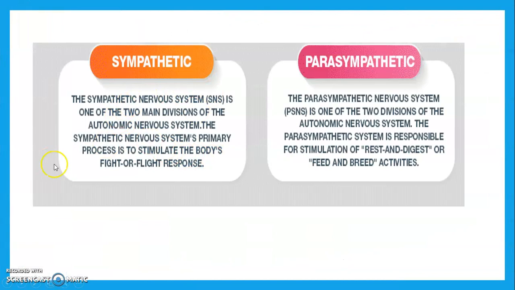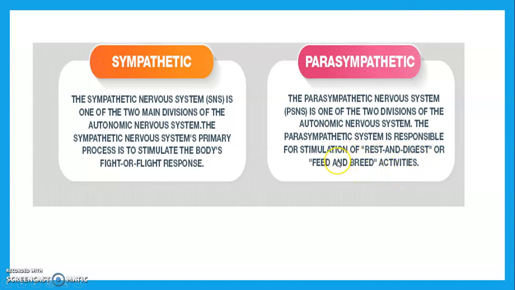Then we see what is meant by sympathetic and what is parasympathetic. The sympathetic system is primarily associated with stimulating the body for the fight or flight response. That means if there is a condition to fight or to run away, at that time our body stimulates the sympathetic system. On the other hand, the parasympathetic nervous system is a type of ANS in which our body gets rest, with digest and feed and breed activity.